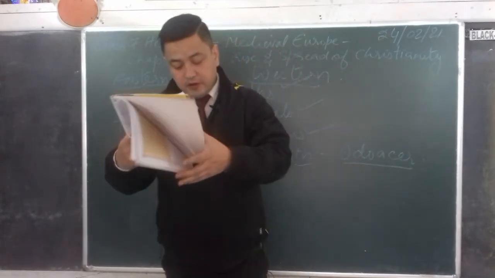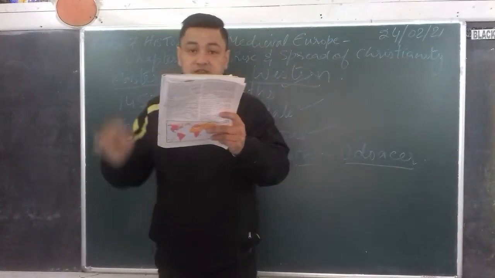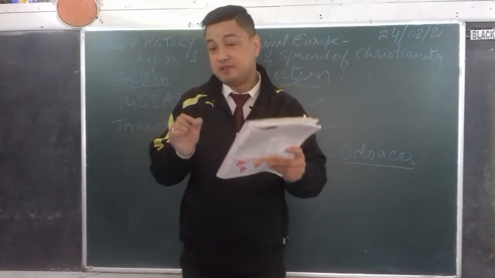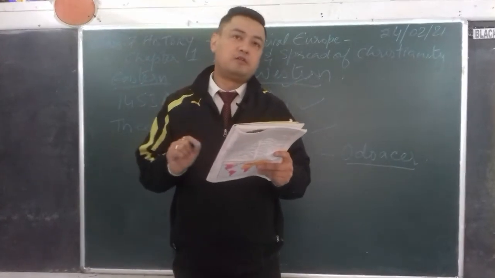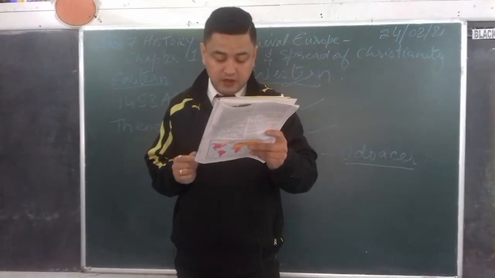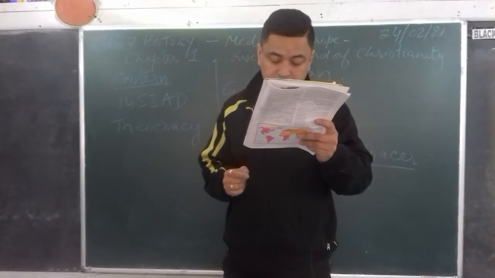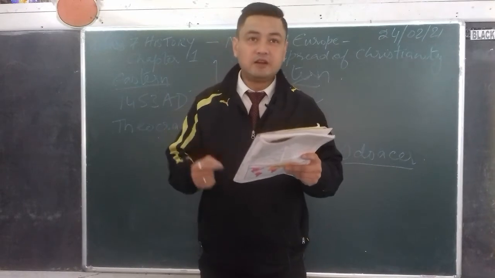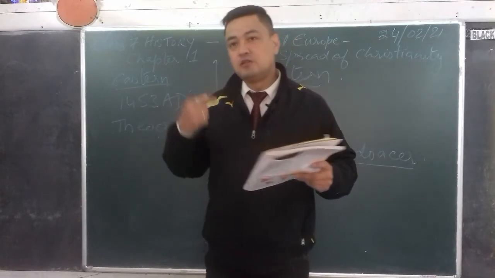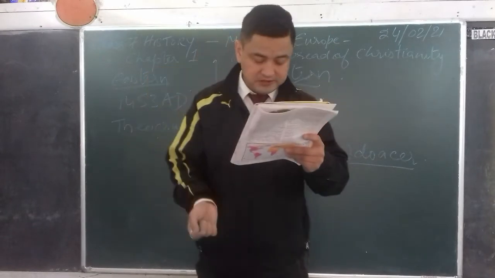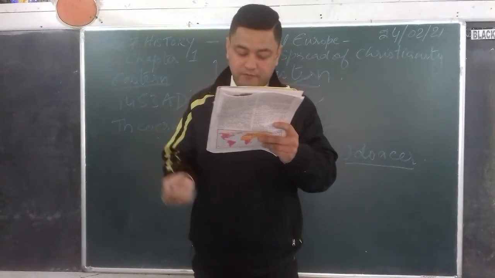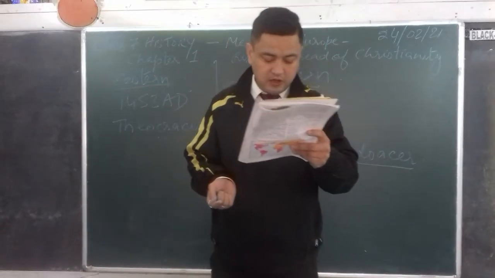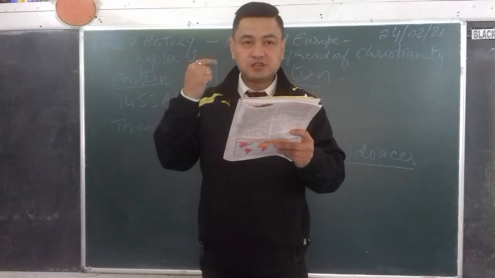Now, the Byzantine Emperor Justinian I in 529 AD appointed a 10-man commission. So he appointed a number of people. How many people? 10 people, to revise the Roman law. To revise the Roman law means to analyze the old laws that were created by the Romans and create a new codification of laws. New codification of laws means new laws were added, and it was known as the Justinian Code.